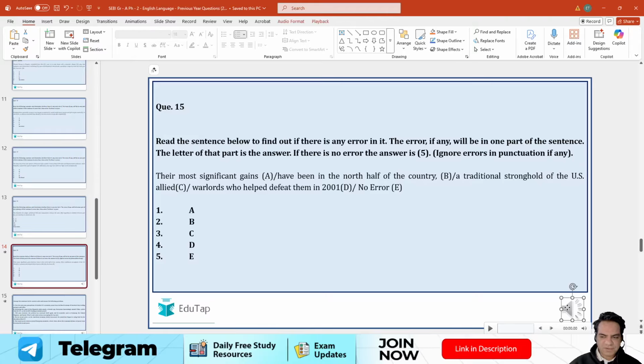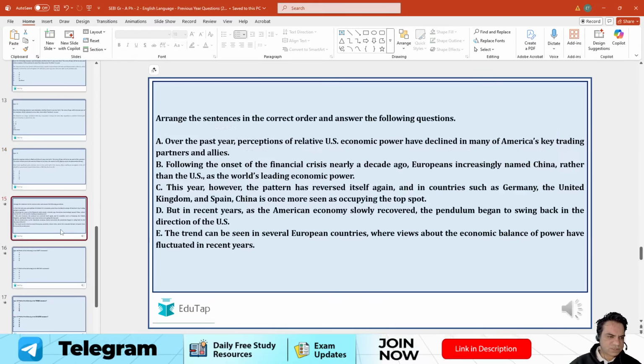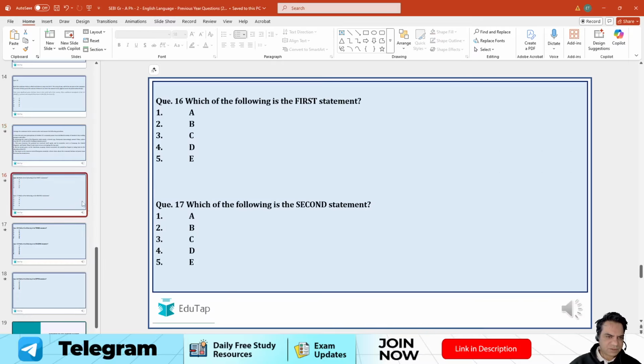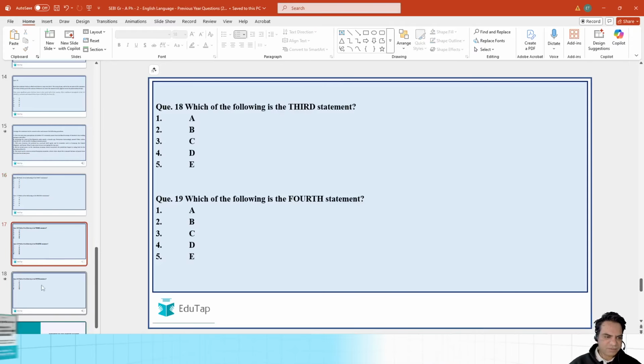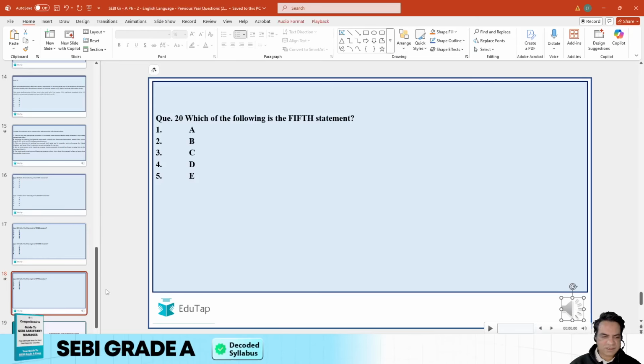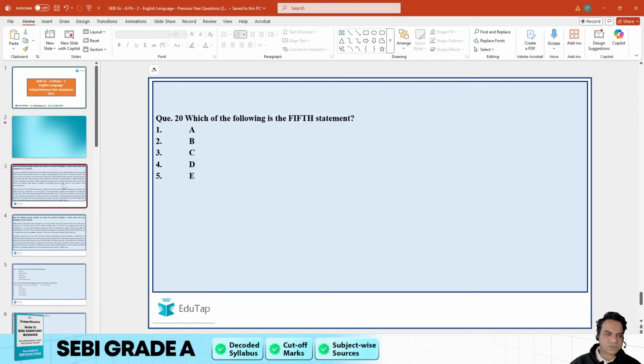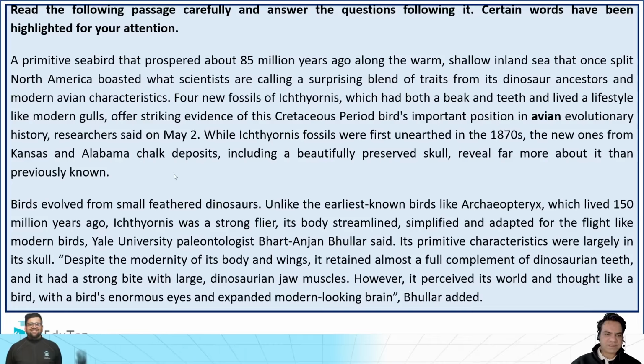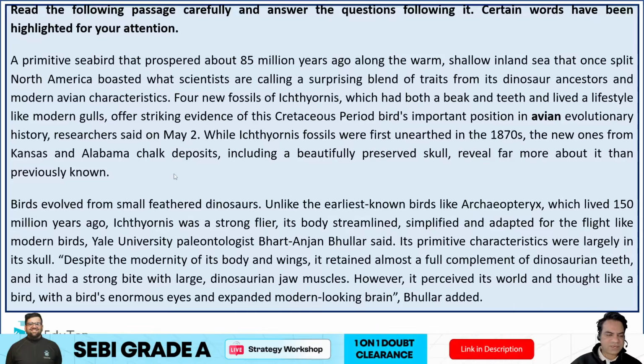So there were five error detection based questions, and then there were five questions based on rearrangement. You were given rearrangement based questions, parajumbles basically, and we are going to solve these questions herein, and we are going to provide you detailed solutions for all the questions. So let's start. So guys, this is the comprehension passage. Let's read it, and then we will get to the questions.